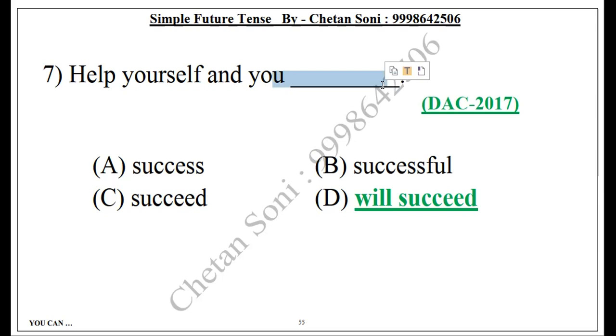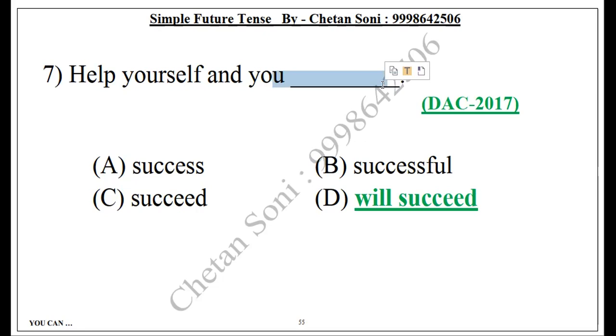It can be: help yourself and you will be successful. Very nice. You will be successful. So B is there. Now A. Help yourself and you will. Can you say help yourself and you will success?